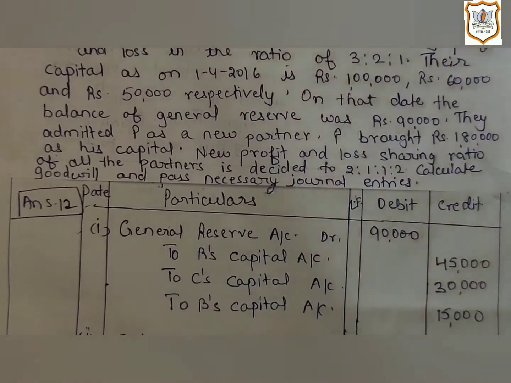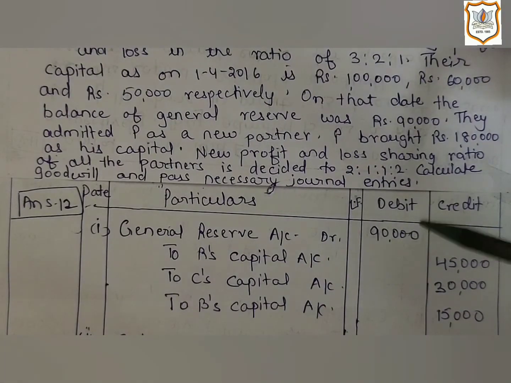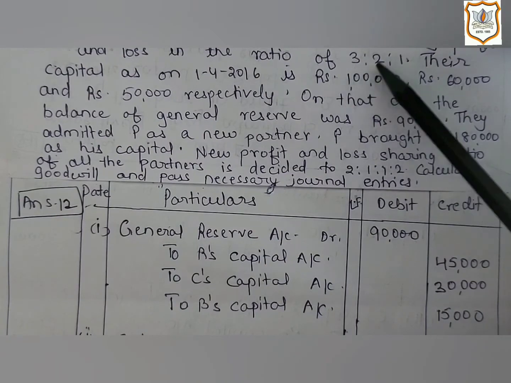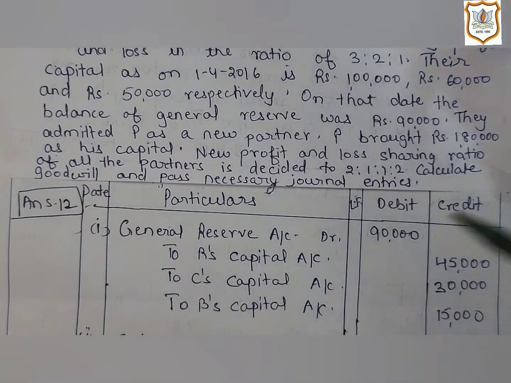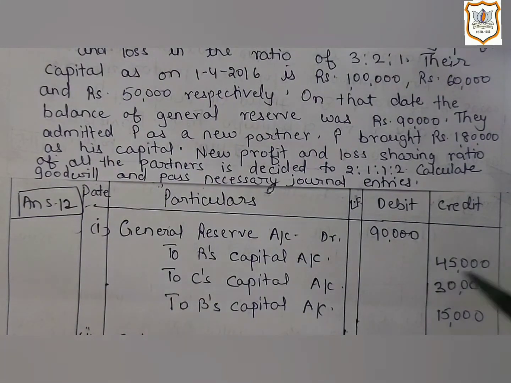Now, the first thing that we will do is distribute the amount of general reserve, that is 90,000, among all partners in their old ratio. Here in the question, the old ratio is given, that is 3:2:1. According to that ratio, R will get 45,000, C will get 30,000 and B will get 15,000 out of 90,000.